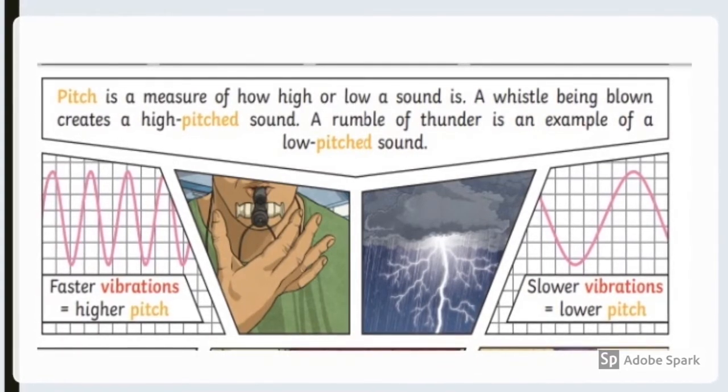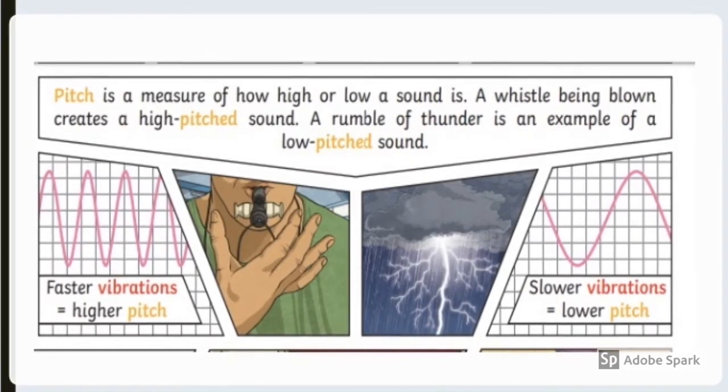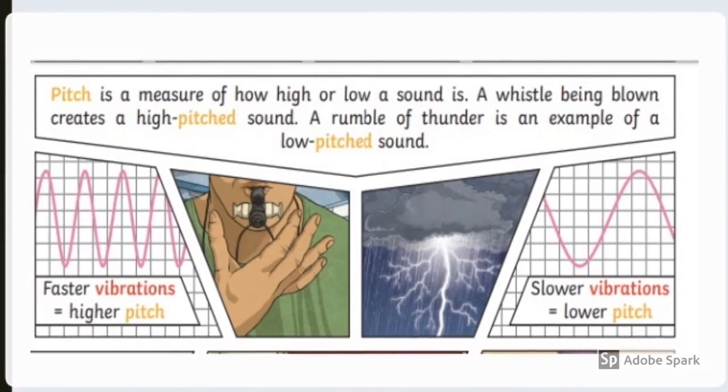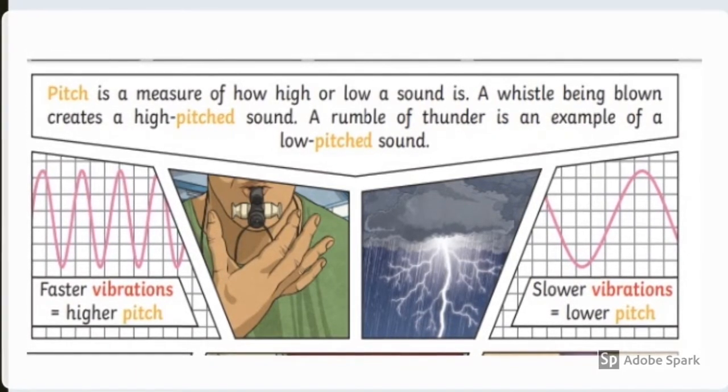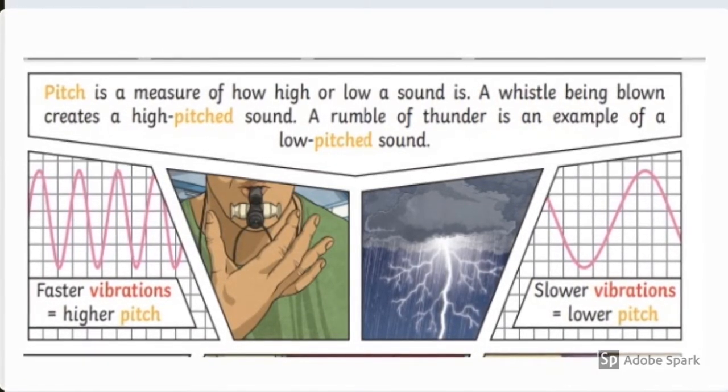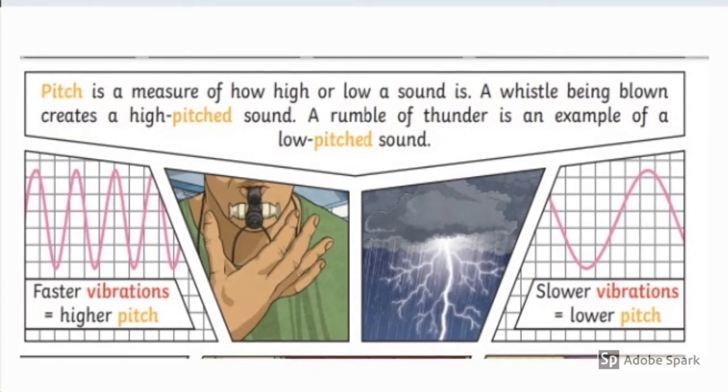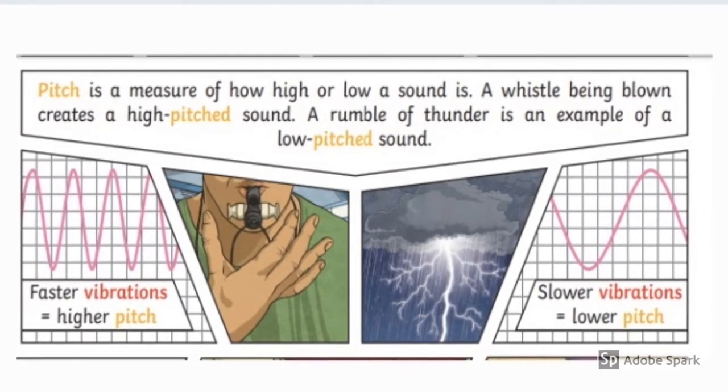The whistle being blown creates a high-pitched sound. A rumble of thunder is an example of a low-pitched sound. You can see the waves. The faster vibrations equals a higher pitch, and the slower vibrations equal a lower pitch.